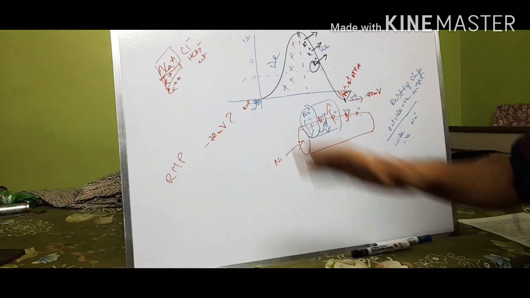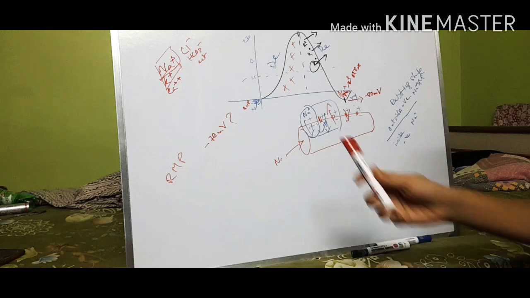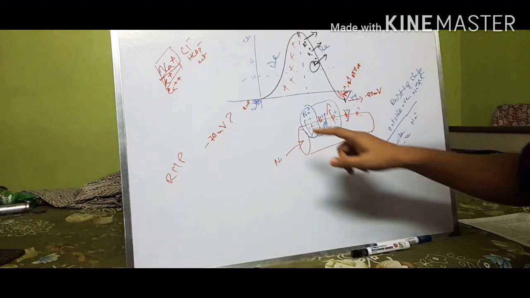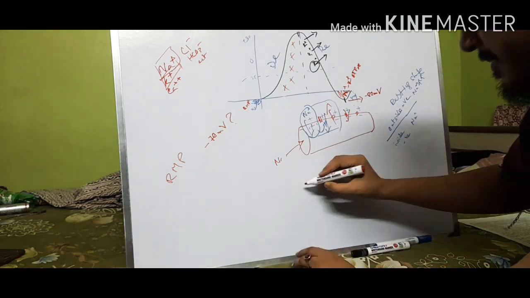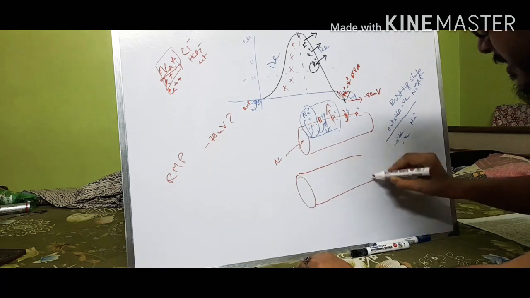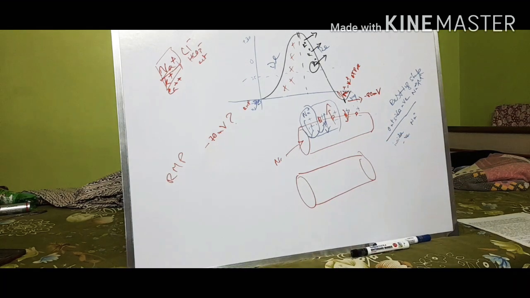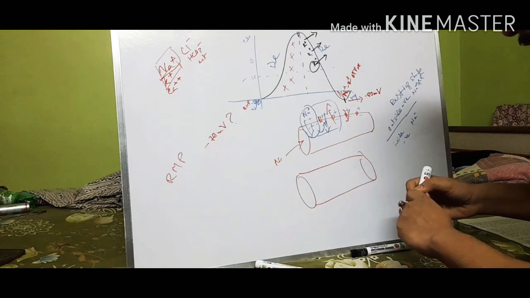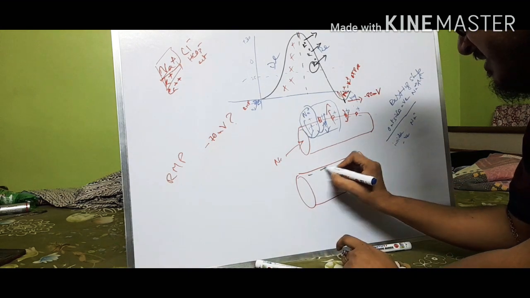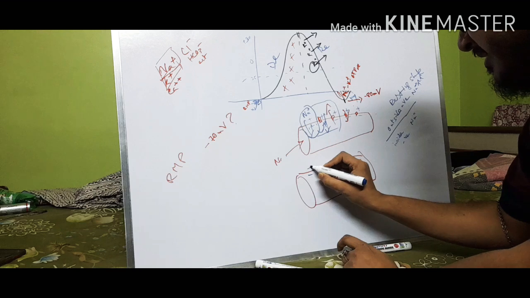So why is this happening? For that we need to look here. What happens is that if we draw it like this, at resting membrane potential, inside is negatively charged and outside is positively charged.